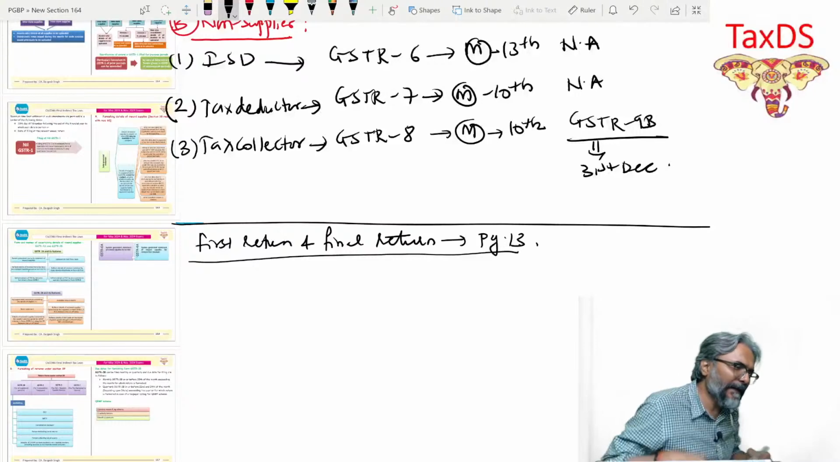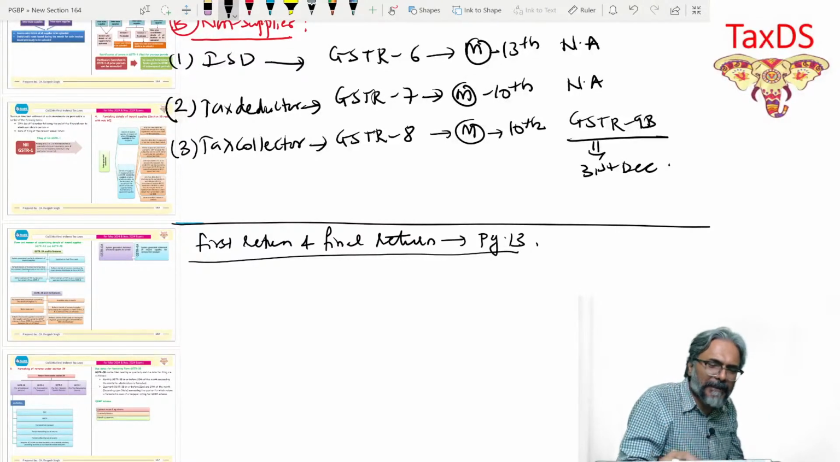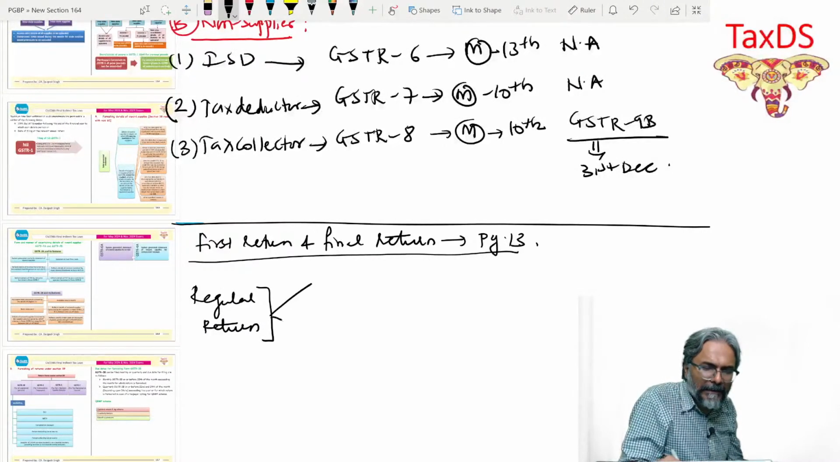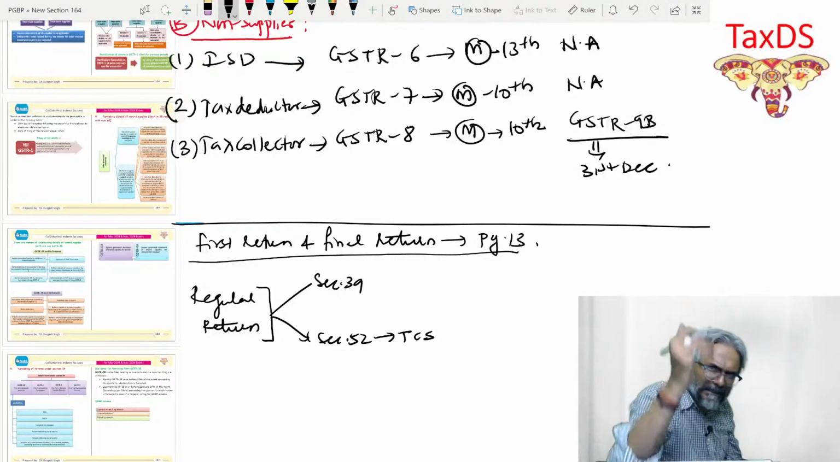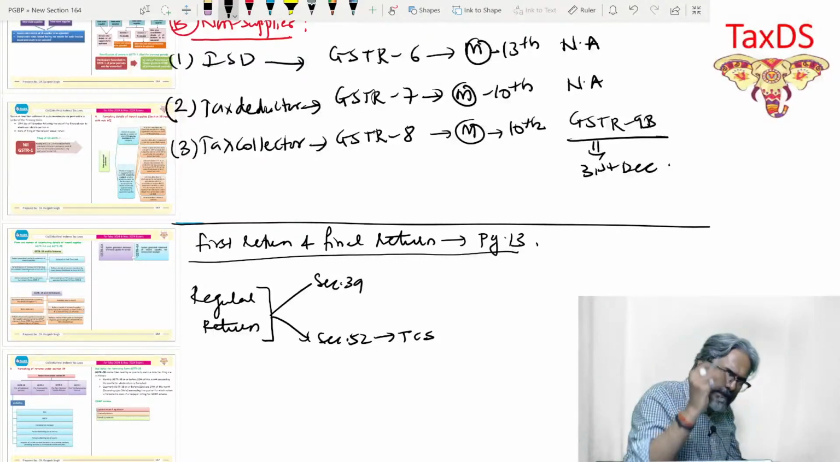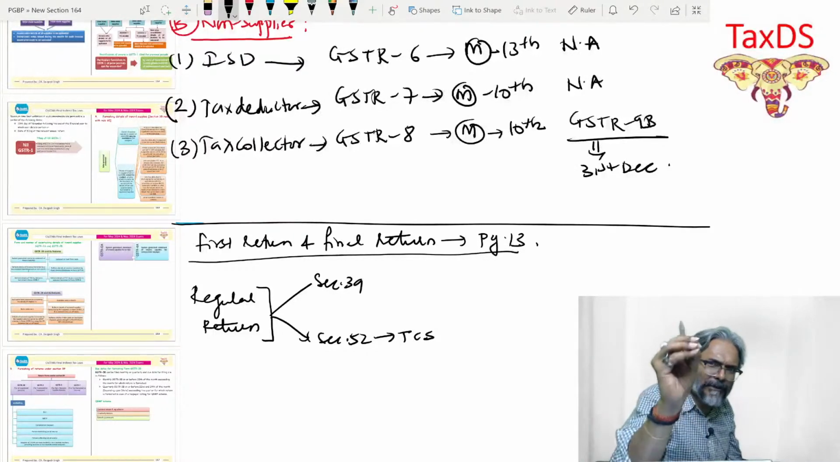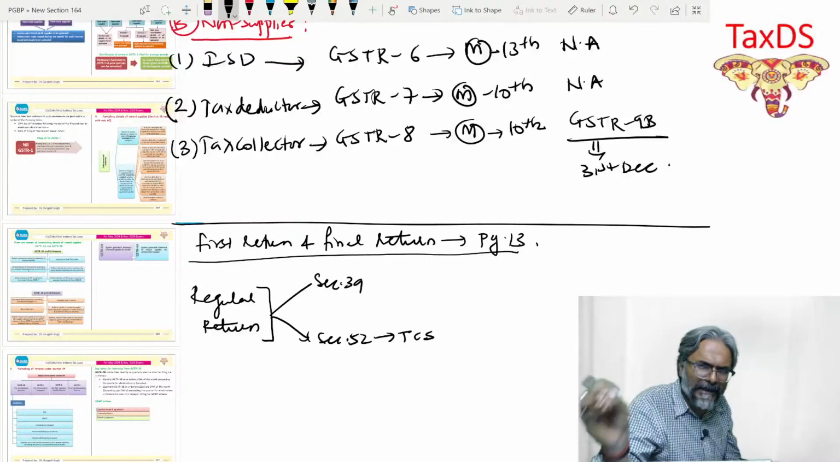And if it can help you, students, to remember some sections: for regular return, the section is section 39 only. All sections on the return date are section 39, except section 52, which is for the TCS. Otherwise, it is section 39. Whatever the GSTR that we have referred, all the GSTR numbers which have been given to you in the regular return, it is coming through section 39, except for the TCS, which is GSTR 8. That GSTR 8 is coming through section 52.